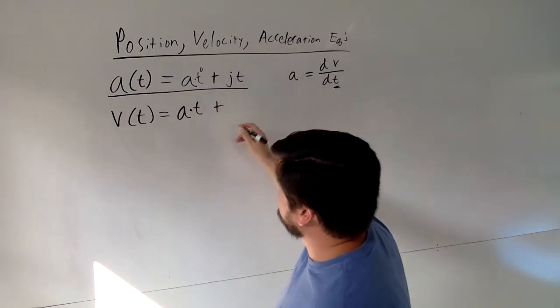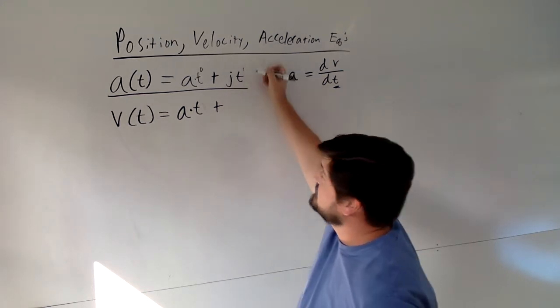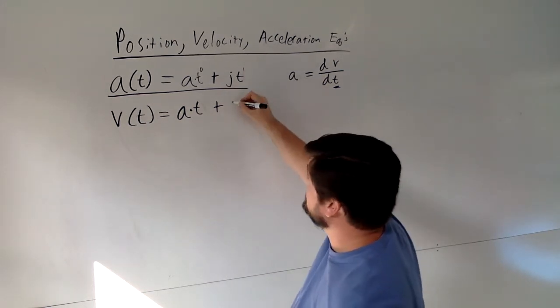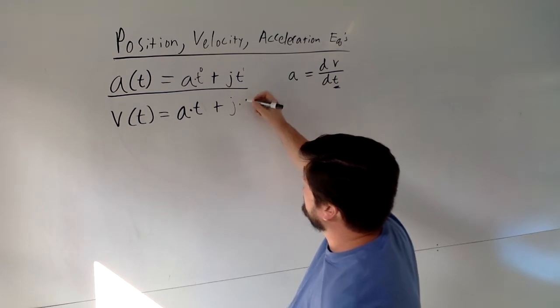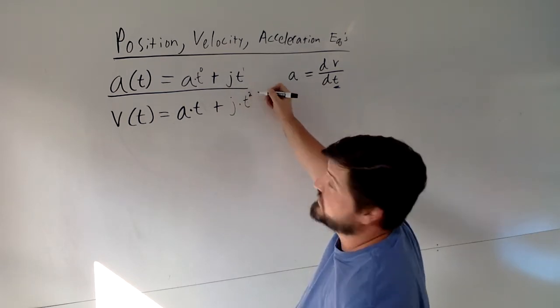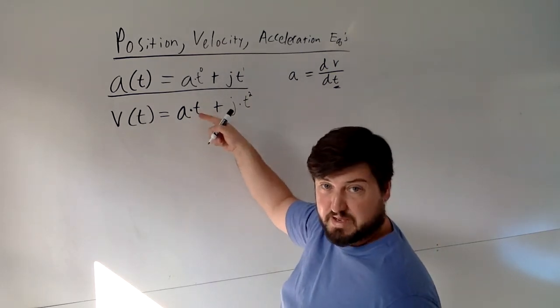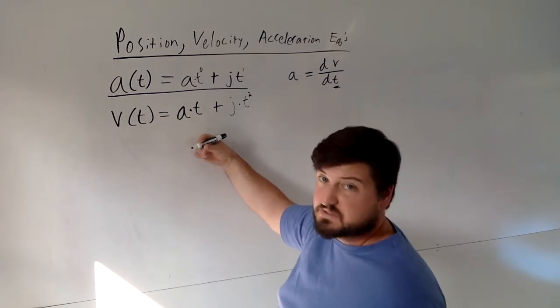So I'm also going to take the integral of this guy. Now, it did have a t to the first power, so the constant j comes on through, and I multiply it by t with the power raised by 1. Also on this one I didn't show it, but I divided by the new power, which is 1, so I divide by 1, so it's just still at.